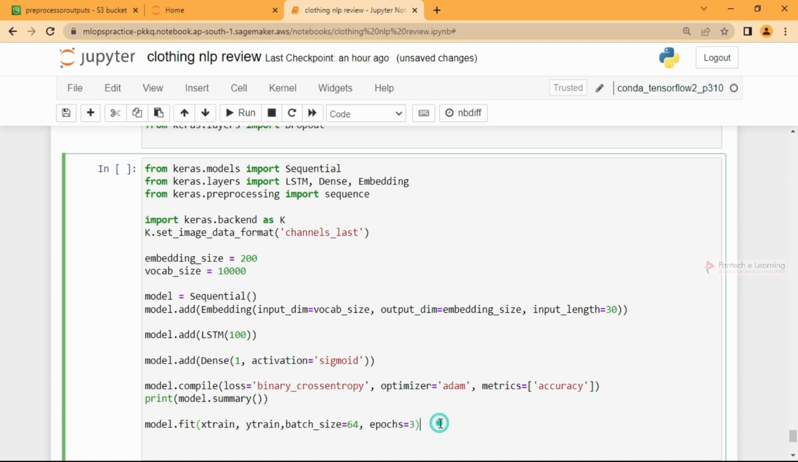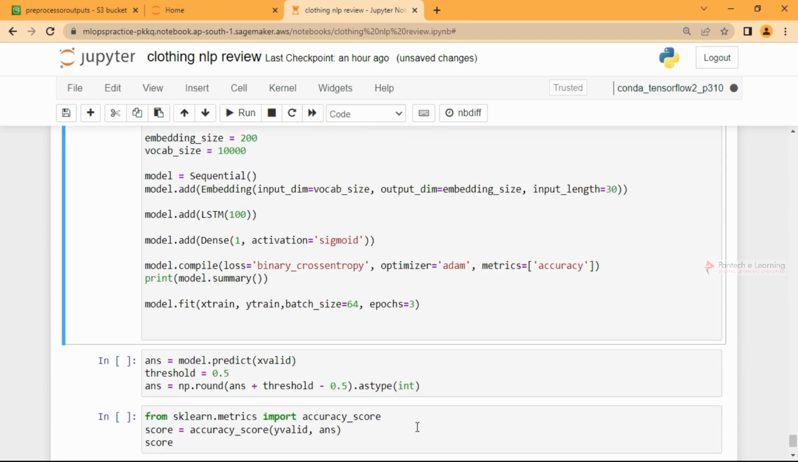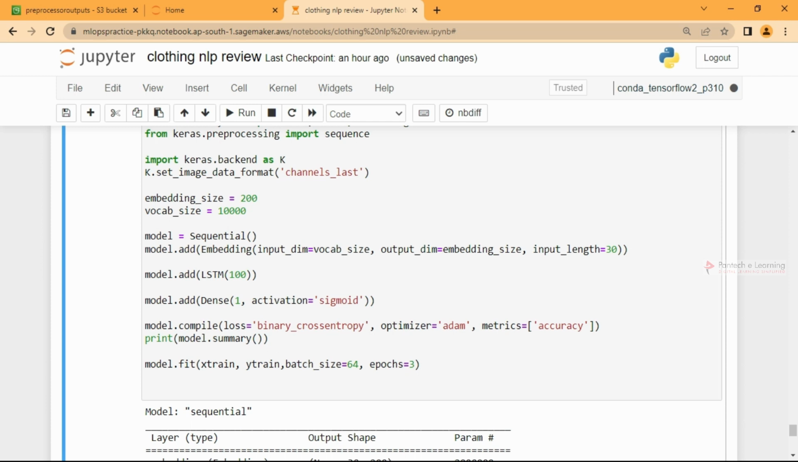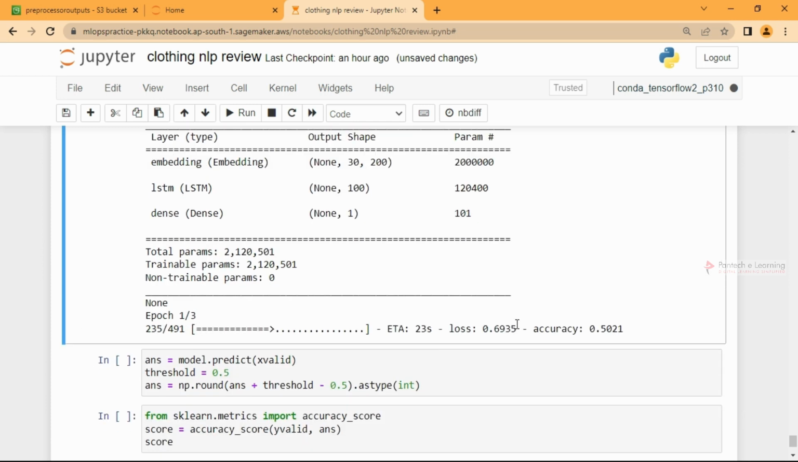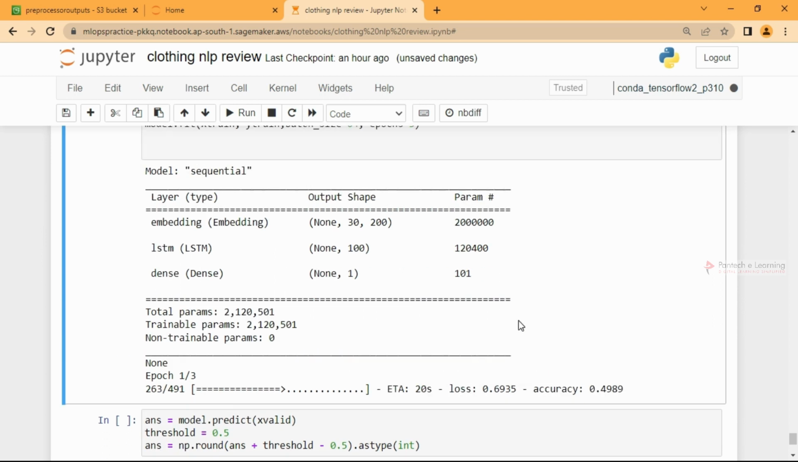I'll print the summary and then fit it here itself. With epochs, I'll just go with 3, and if you increase the epochs, the training time increases and the output may improve. Okay, let us run this. It's building, and the epoch has started. So we'll wait for it to complete.